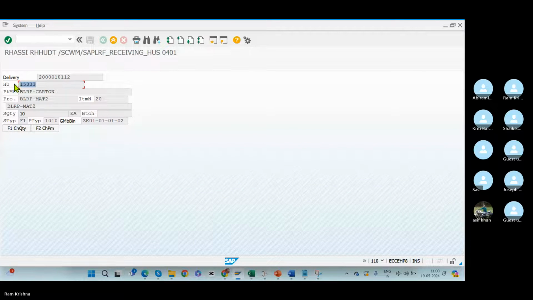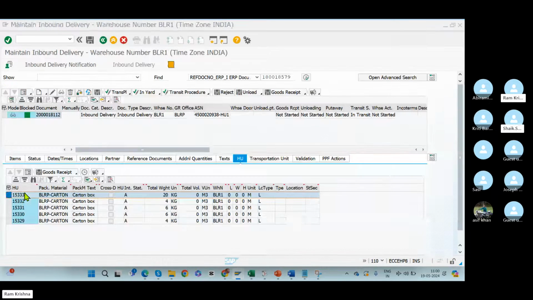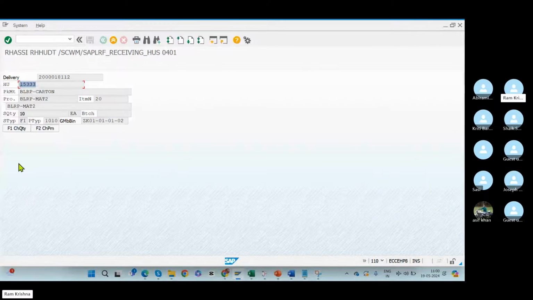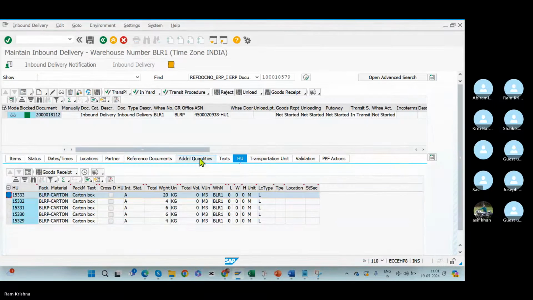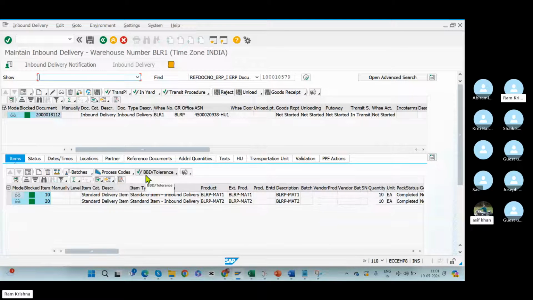What will you do? Use the process codes. If you go to process codes, there is a change quantity. But how will the operator use process codes? The operator doing this part doesn't have any access to SAP at all. He can't see delivery things at all. He just knows the RF gun, that's it. He cannot use the process codes from the inbound delivery. So what can he do?